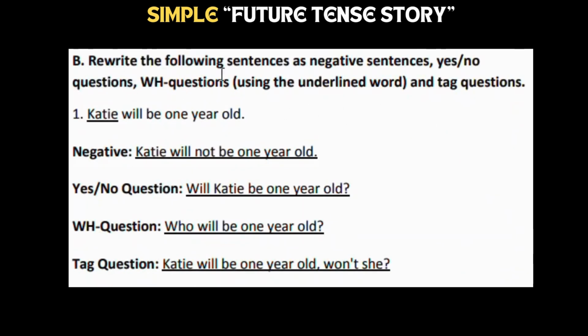Rewrite the following sentences as negative. Katie will be 1 year old. When we turn this same sentence into negative, that time it will become like this: Katie will not be 1 year old. Yes/no question: Will Katie be 1 year old? WH question: Who will be 1 year old? Tag question: Katie will be 1 year old, won't she? Yes, she will be 1 year old.